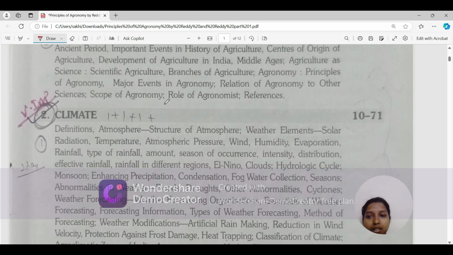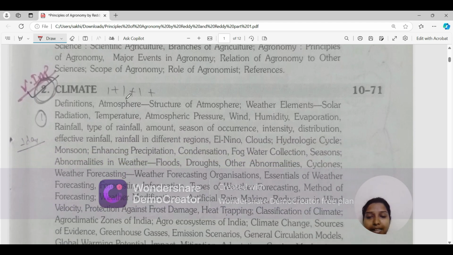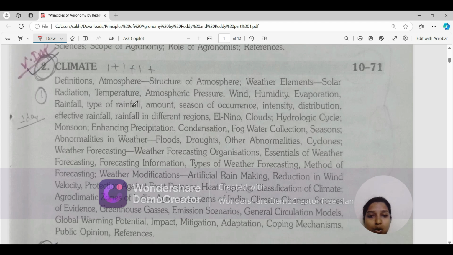The second chapter is climate, a very important chapter. In climate, we'll be studying the whole chapter in my coming lectures. Definition, the atmosphere, structure of atmosphere, weather elements: solar radiation, temperature, atmospheric pressure, wind, humidity, evaporation. These weather elements we'll be studying in our further lectures.